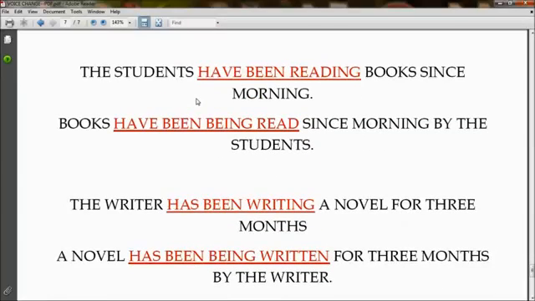So again you can see that have is used because of the students, which is plural, and have is also used because of books, which is again plural. The writer is third person singular, so it is followed by has. And again a novel is third person singular, so it is followed by has. So always remember the usage of have and has depends on the subject.